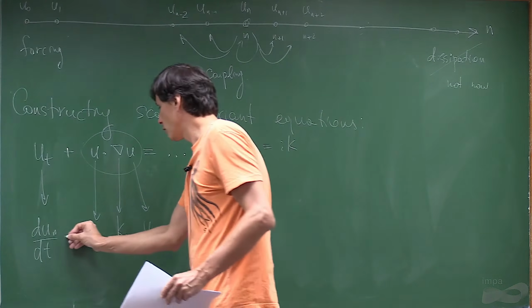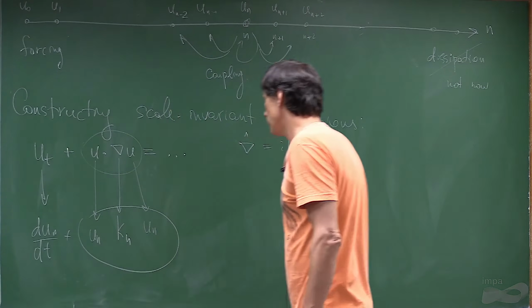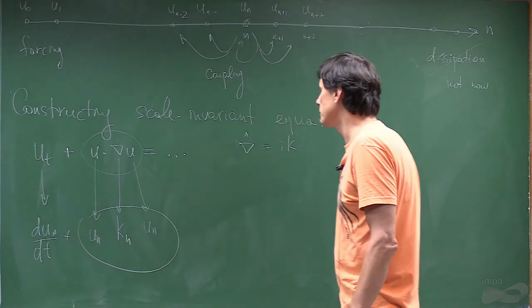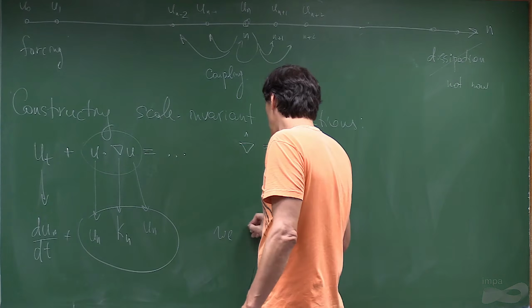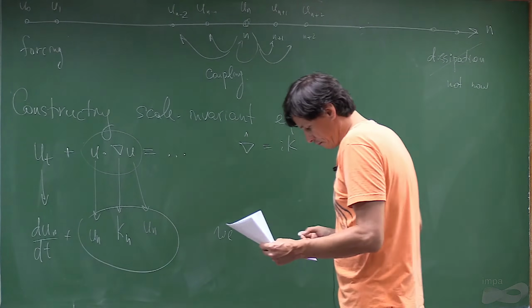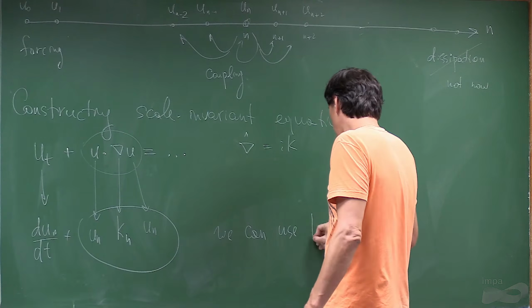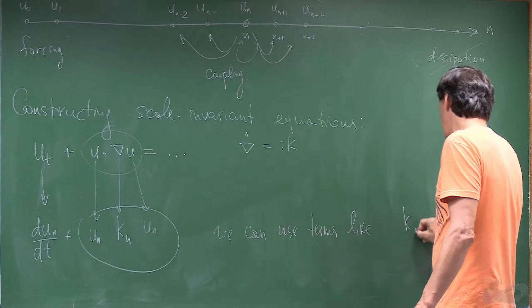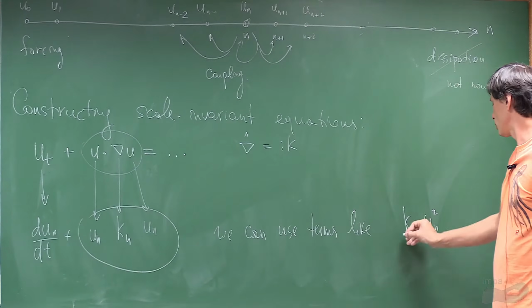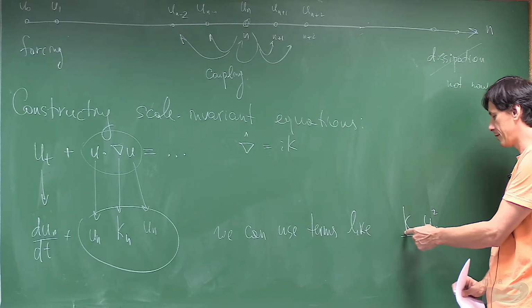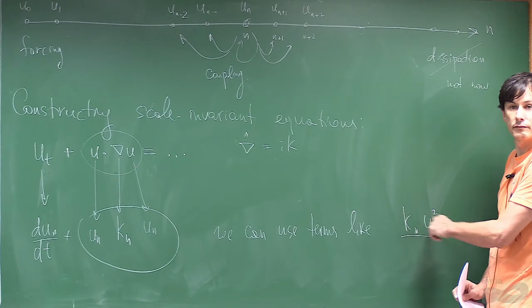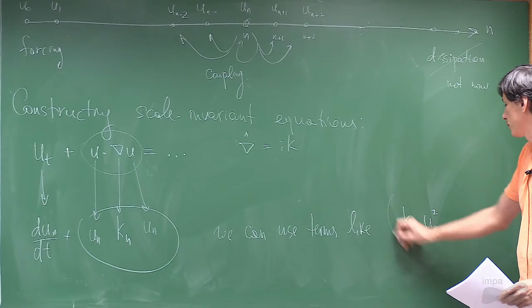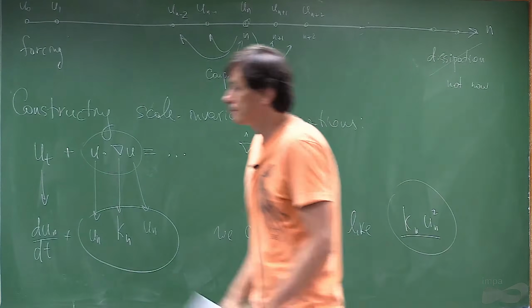It means that in order to keep the symmetry, we can use terms like kn un squared. Essentially what is important is that there should be a kn prefactor, and it should be quadratic in un, or un plus 1, minus 1, it doesn't matter. That's all we need to ensure the symmetry.